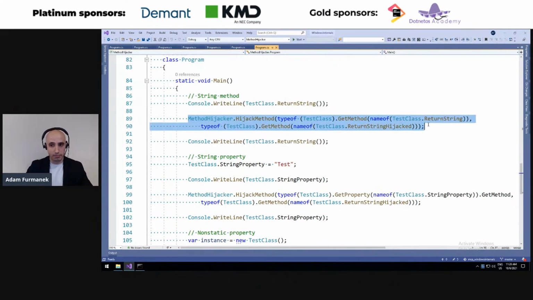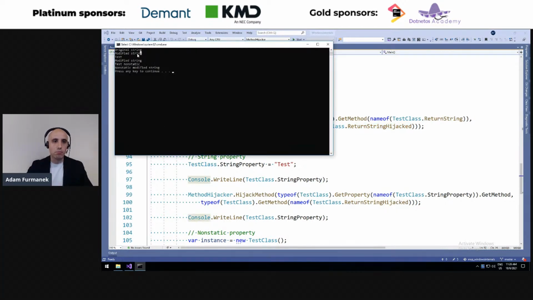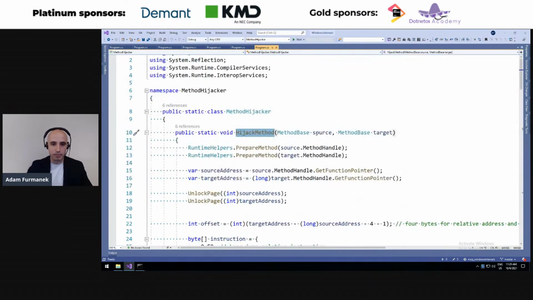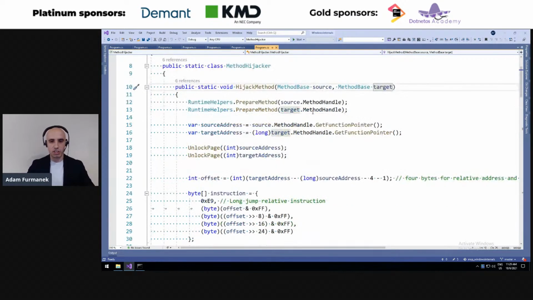And then we hijack this method. So instead of calling return string, return string hijacked is being called by the .NET platform. And we call return string again, and you can see that the second time the modified string is being returned. How is this possible? In the hijack method we get those two methods, return string and return string hijacked. We compile these methods with the JIT compiler, so we get machine code generated. And then we get pointers to the machine code of these two methods.